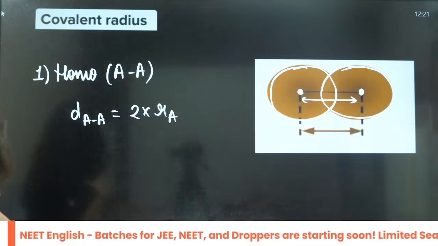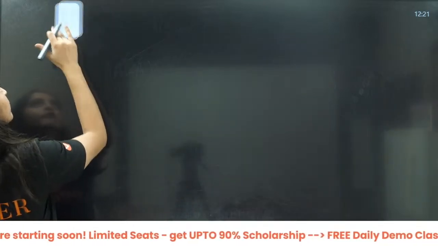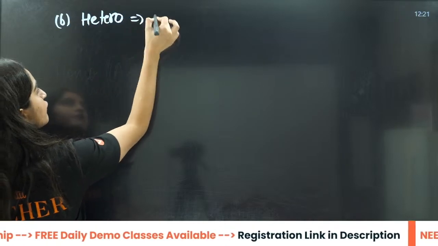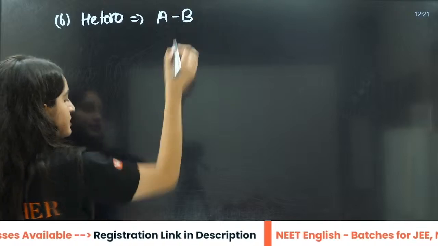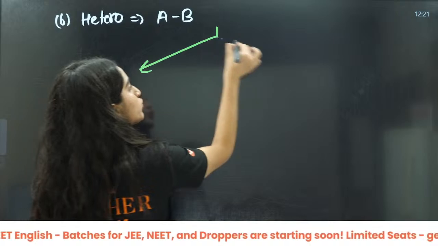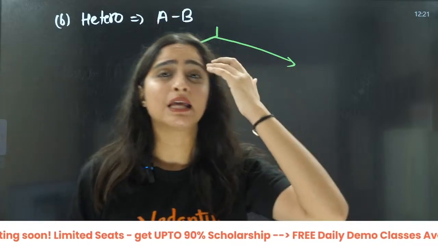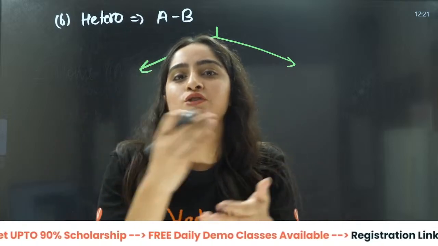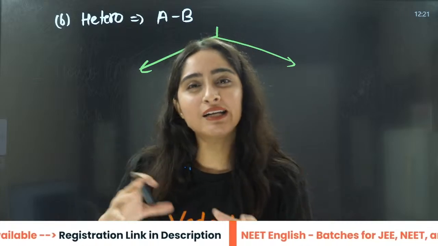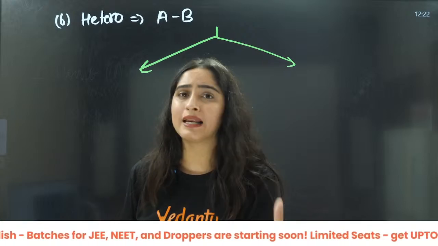Now we will talk about if the atoms are different, right? Now let us talk about hetero. If the atoms are different, for example AB, right? And there also you have two things. They both will have electronegativity. See, if both the atoms are same, hydrogen, hydrogen, oxygen, oxygen, nitrogen, nitrogen, electronegativities are same only. But if they are different, that means there will be electronegativity difference, right?